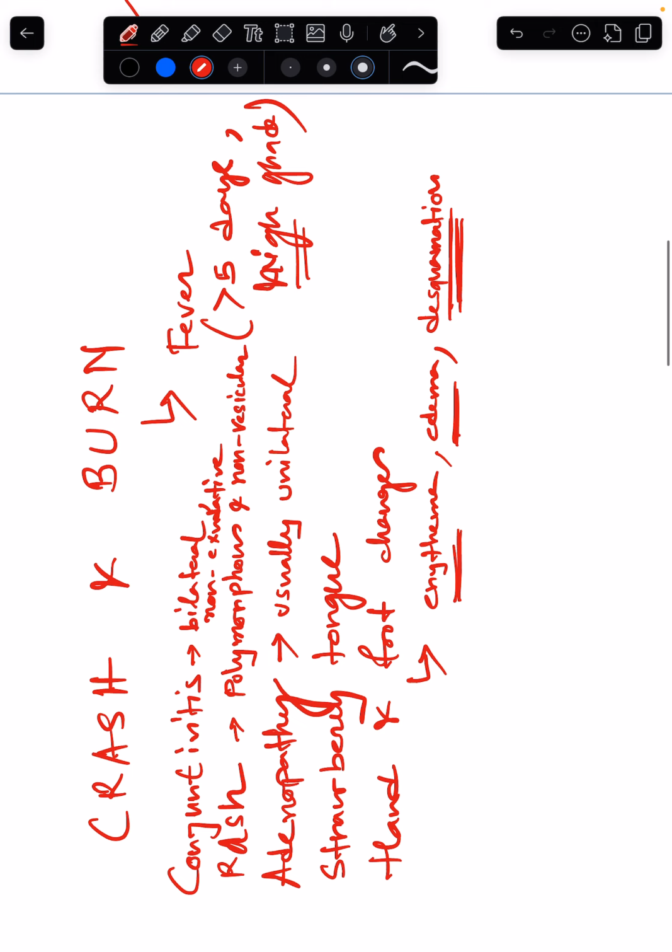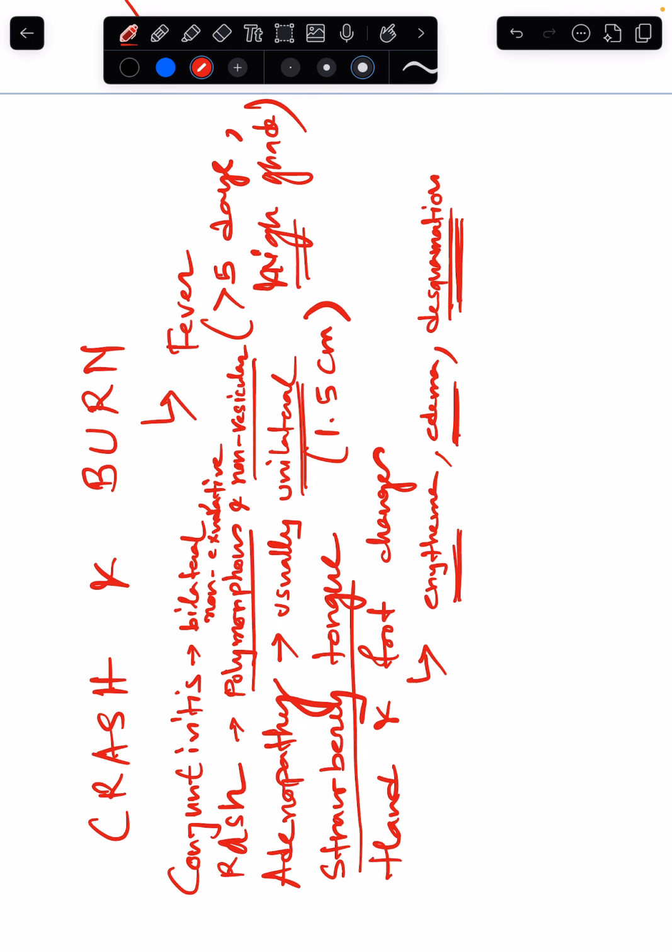Fever. Now, what kind of conjunctivitis is it? It is a bilateral conjunctivitis which is non-exudative. Bilateral, non-exudative. Whereas adenopathy is unilateral. And how much should it be? It should be more than 1.5 centimeter. One of the lymph nodes should be more than 1.5 centimeter. So adenopathy is unilateral, conjunctivitis is bilateral. Rash is non-vesicular and polymorphous. Non-vesicular and polymorphous rash.